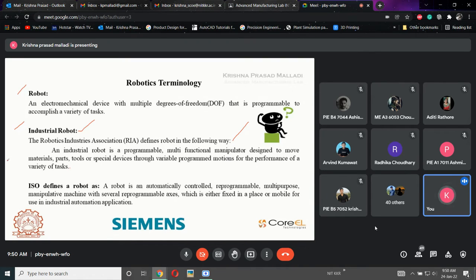See, both are all similar. Here, they have defined each and every one in a separate manner. See, an industrial robot is a programmable... Here, same thing. If there is a robot, that robot is not constrained to a single operation.